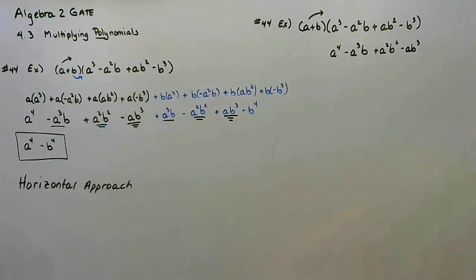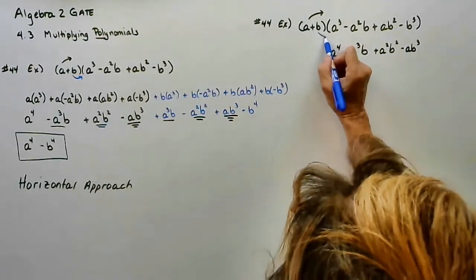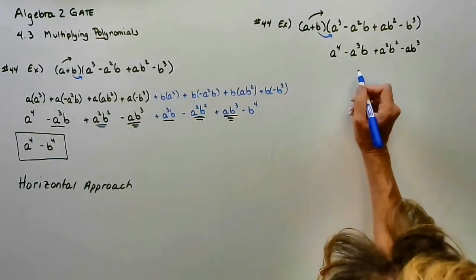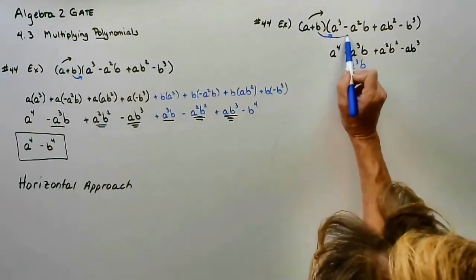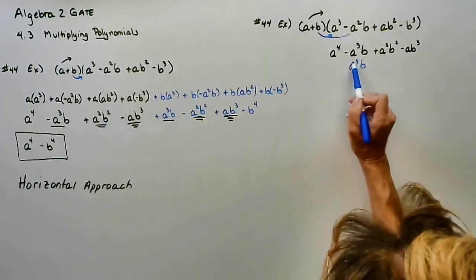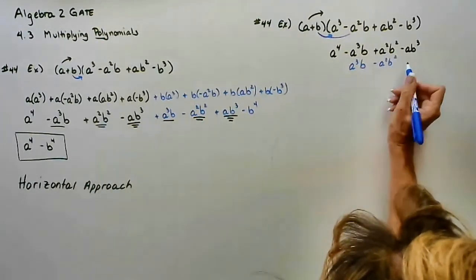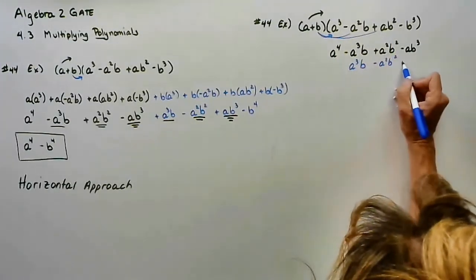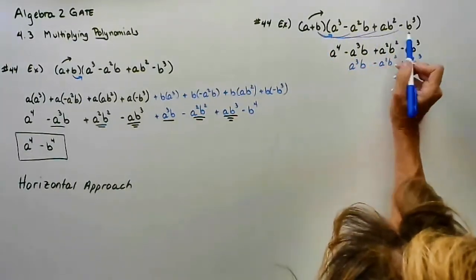But now this time I'm going to add vertically. I'm going to line them up. When I distribute b, I'm going to get a to the third b. Here's one right here. Then I'm going to distribute the b. I'm going to get a squared b squared. Then I'm going to distribute to the third term. I'm going to get an ab to the third. Then I'm going to distribute to the last term.